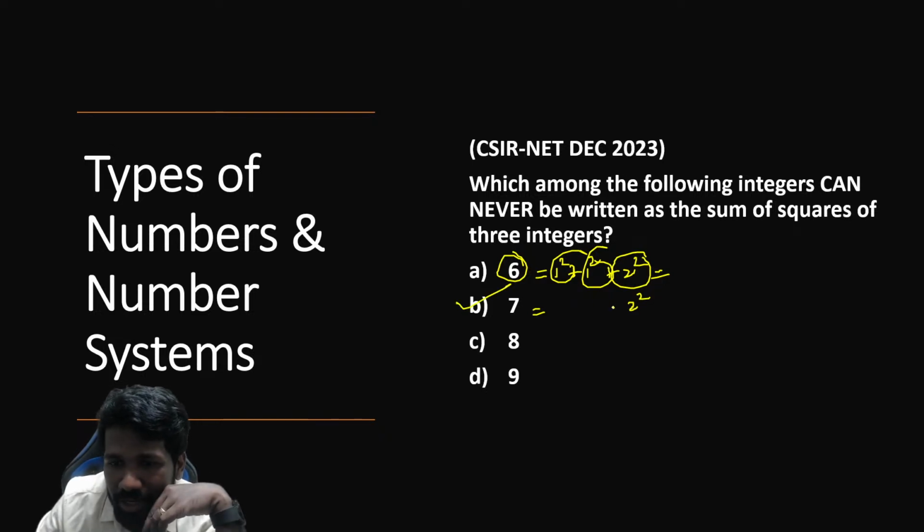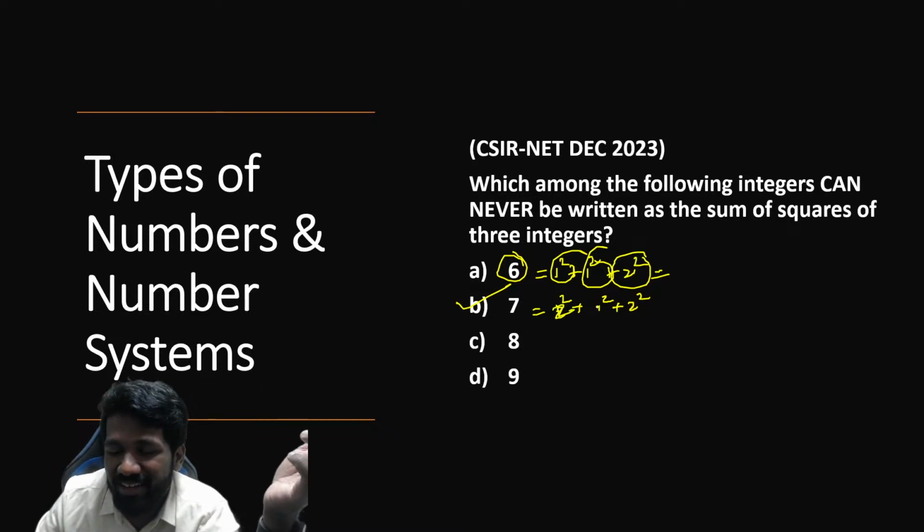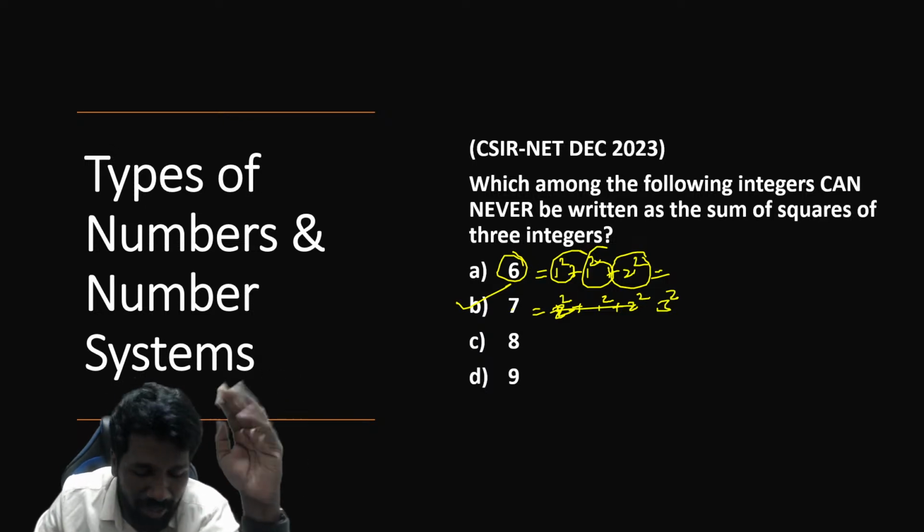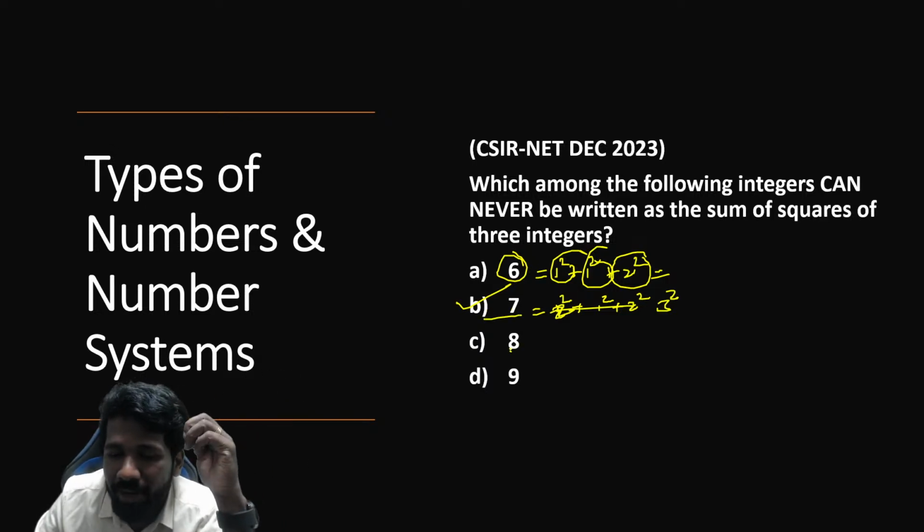Because whatever you try, 2 square plus 1 square, 4 plus 1, 5, plus 1 square is 6 only. If you take 2 square, that will be more than 7. Are you getting the point? If you take 3 square, that is more than 7 already. The 7 cannot be possible, but 8 is possible.